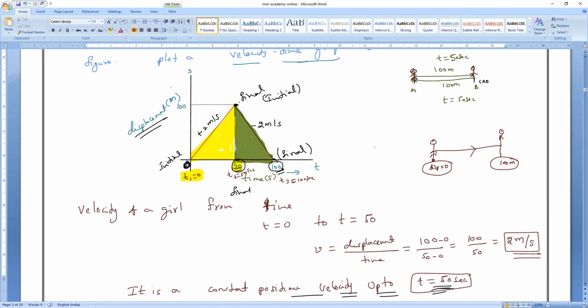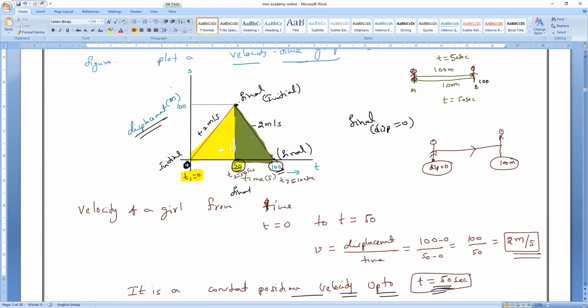We are not taking everything. We are taking from A to B and later from B to A, separately. That is what they are giving. Of course, I know final displacement is equal to 0. Now they are asking what? Convert this displacement time graph into a velocity time graph. That is the question. They are not asking whether displacement is 0 or not. So what we are doing?